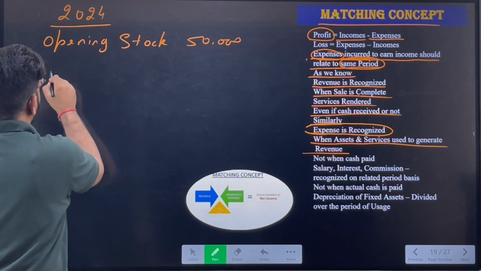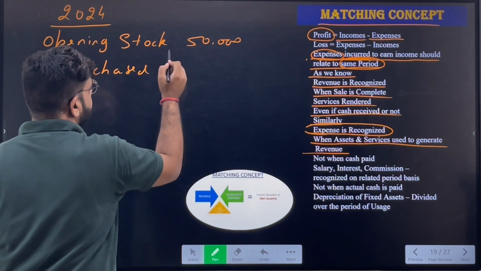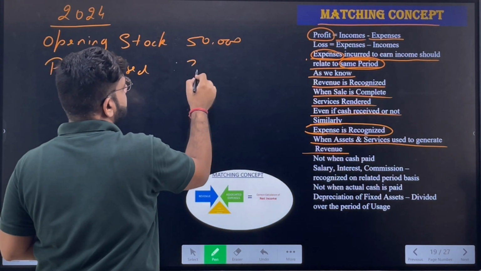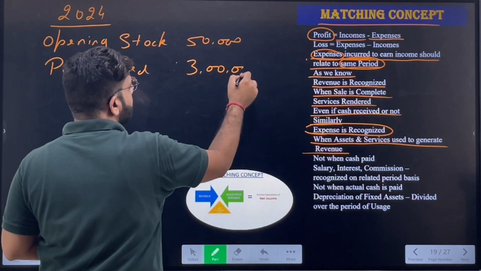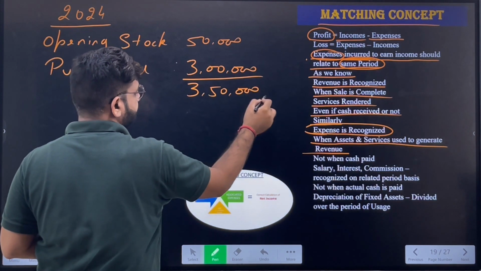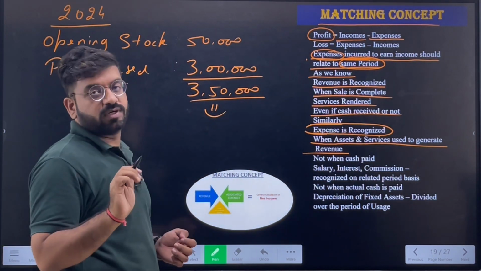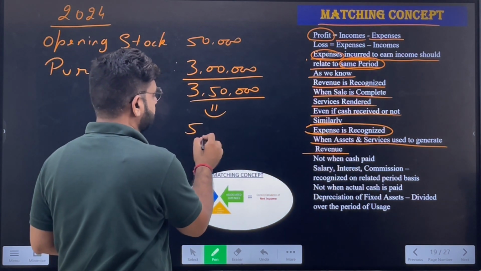I have goods with me worth rupees 50,000 which were not sold in the previous year. And apart from that, I have purchased more goods this year, for example for rupees 3 lakhs. So in total, I have goods worth 3,50,000. I sold in this year the full 3,50,000 worth of goods for rupees 5 lakhs.